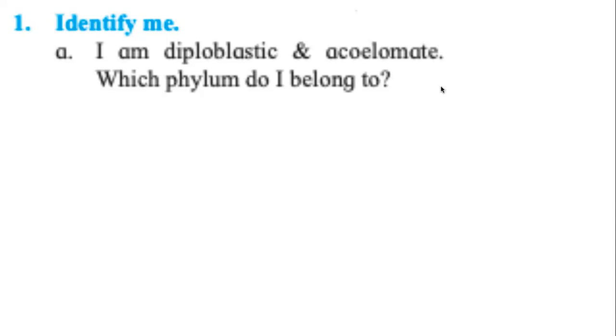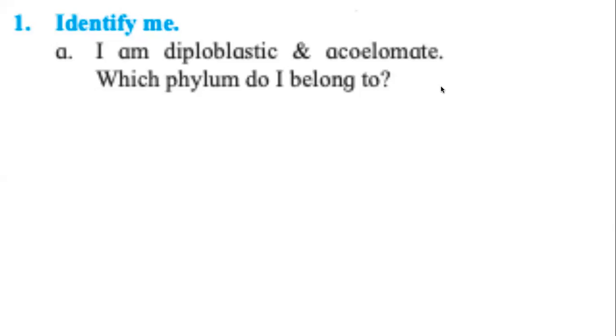They are so simple that they are not even diploblastic. So if we stick to that definition, then the answer here is only one phylum, that is Cnidaria or Coelenterata. Cnidaria, Coelenterata.